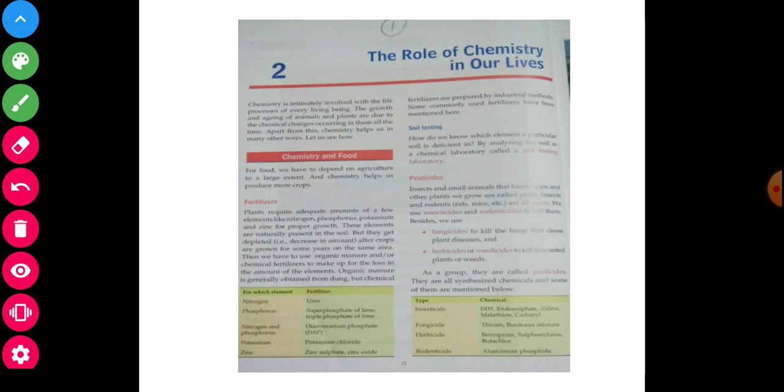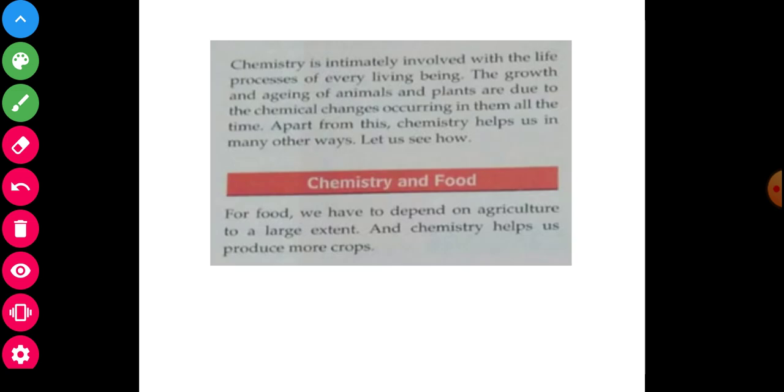I hope you understand the requirement, and more requirements where chemistry is helpful in our daily life.